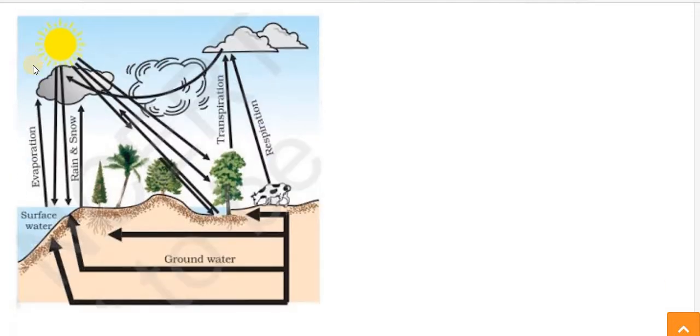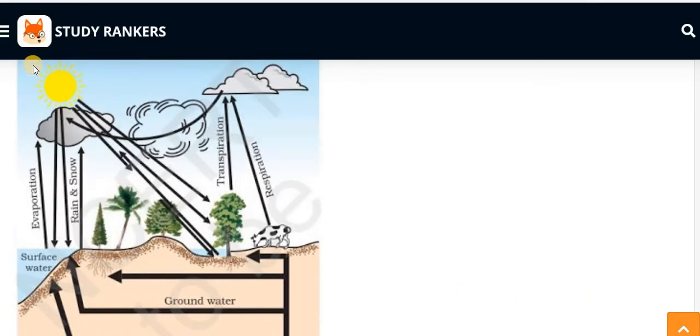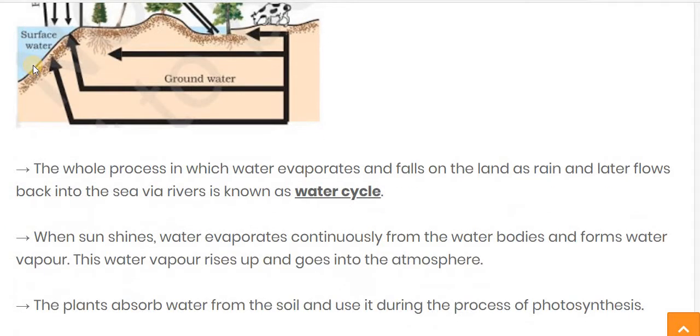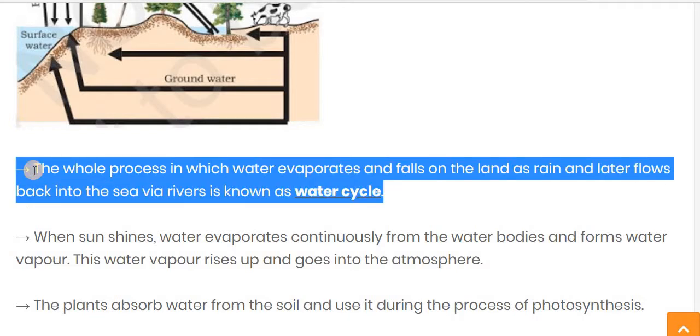Here you can see the figure of the water cycle is given. So first of all we will study the water cycle. So what is the water cycle? The whole process in which the water evaporates and falls on the land as rain and later flows back into the sea via rivers is called the water cycle. We already studied the water cycle in 7th or 8th standard, but here we will study it in detail.